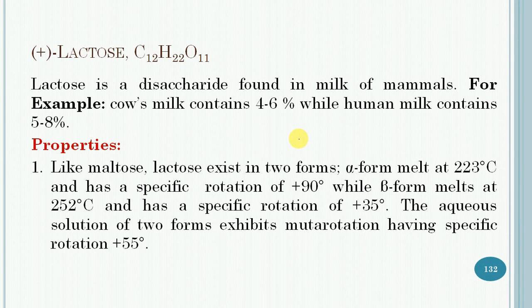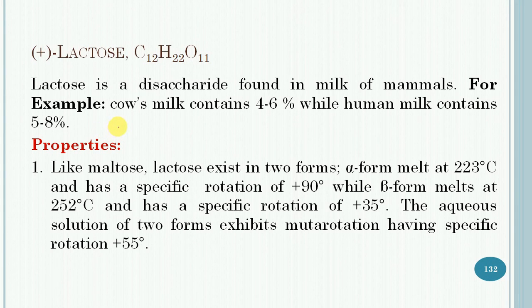Then next is lactose, having the formula C12H22O11. Lactose is a disaccharide and it is found in the milk of mammals. For example, cow milk contains 4 to 6%, while human milk contains 5 to 8% of this sugar. It is obtained commercially as a byproduct of cheese manufactured from milk after the removal of casein from milk.